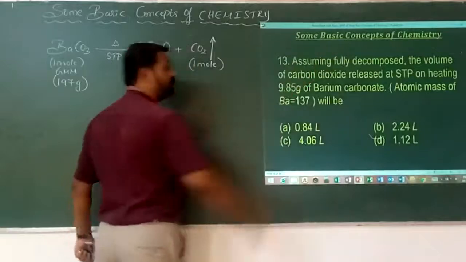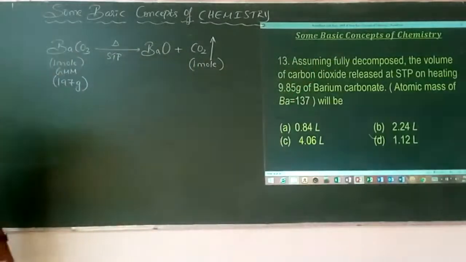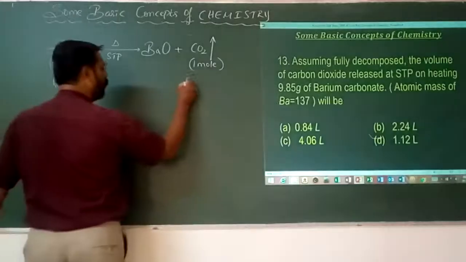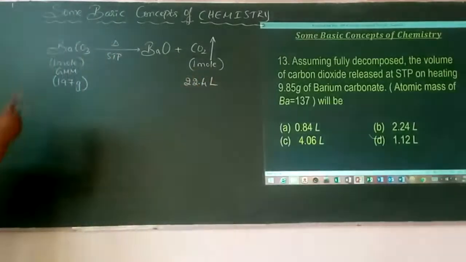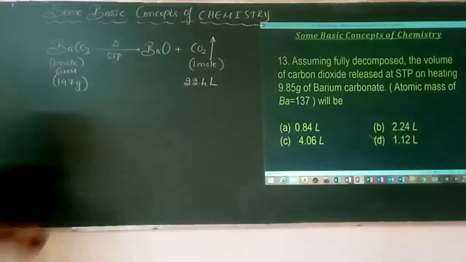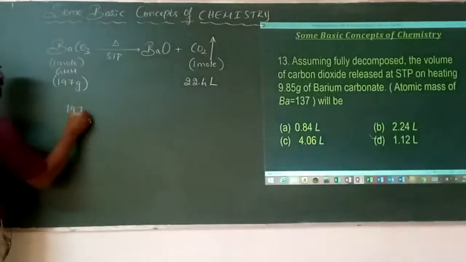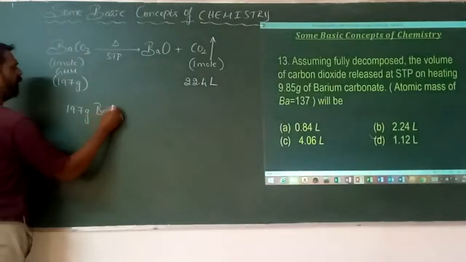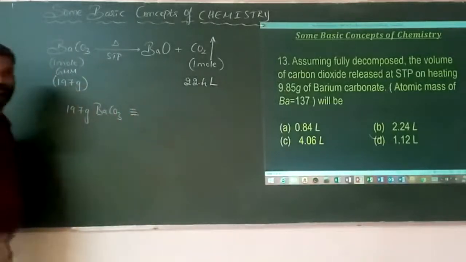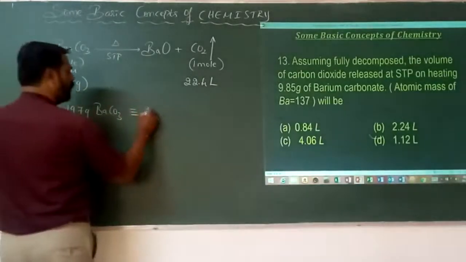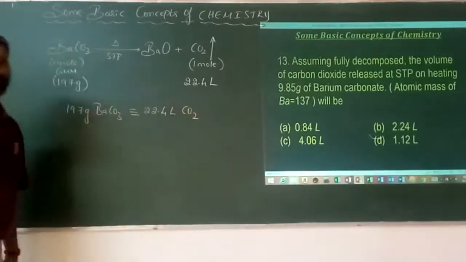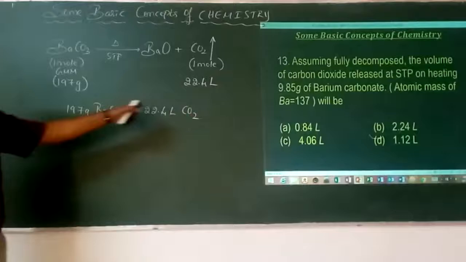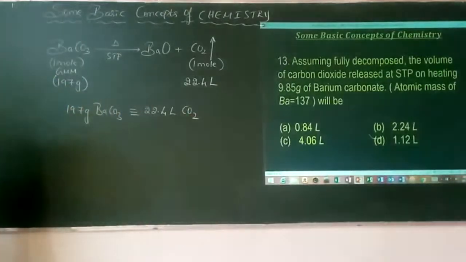Carbon dioxide has to be expressed in volume. What is the volume of 1 mole of any gas at STP? It is 22.4 liters. Means how many grams is equal to how many volume of carbon dioxide? Here 197 grams of barium carbonate is equivalent to 22.4 liters of carbon dioxide, because it is standard. This is called gram molecular mass and that is called molar volume.